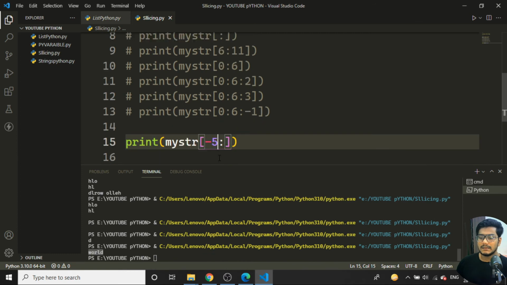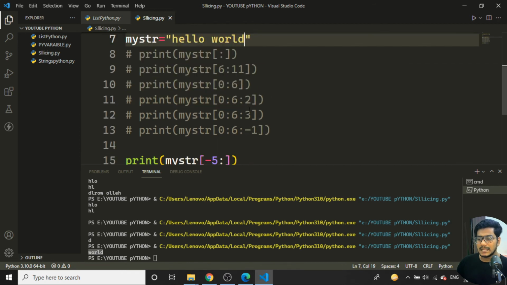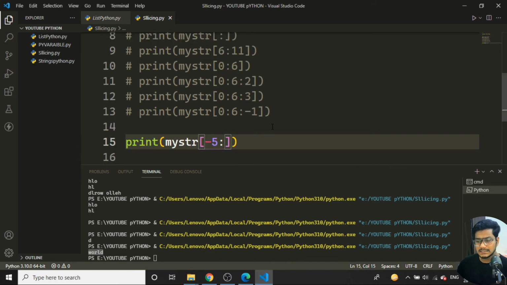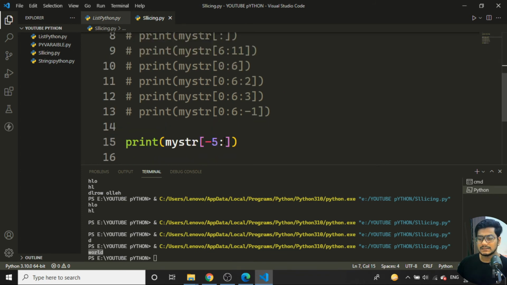That means when I'm giving a negative index and the second argument is empty, it takes from the last. Whenever I give a positive index, it counts from the starting. When I give a negative index, it starts from the last. If it starts from the last, going till 5, that means it starts from minus 1, minus 2, minus 3, minus 4, minus 5. You can see it's printing till minus 5.